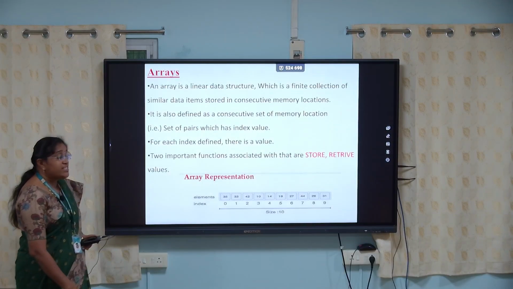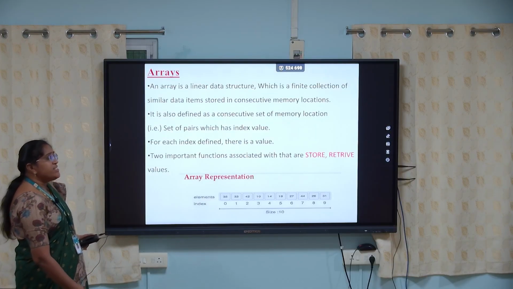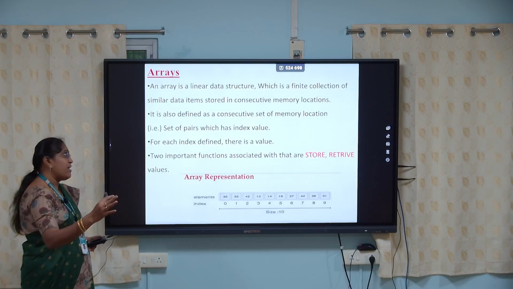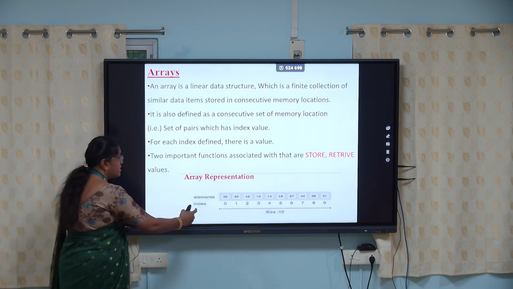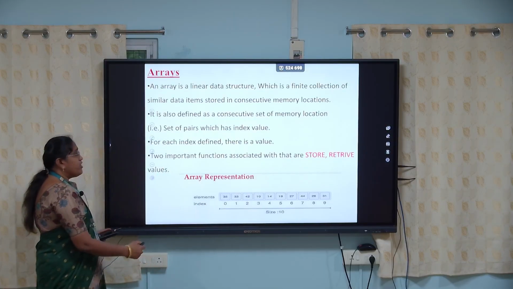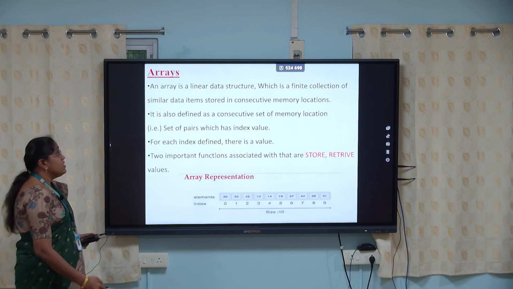Okay. Next data structure is array. Array is a linear data structure which is a finite collection of similar data items stored in consecutive memory allocation. It is a set of pairs which have an index value. The index value starts from 0. Two important functions associated with it are store and retrieve values.